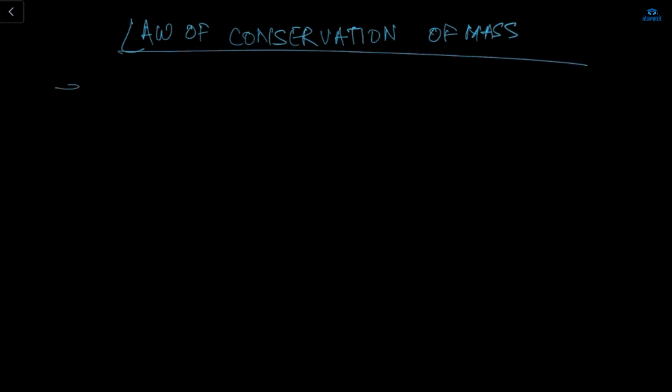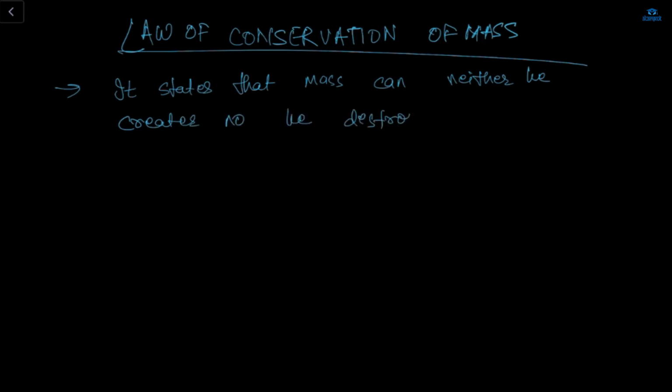Law of conservation of mass. Now, what is the definition of this law of conservation of mass? It states that mass can neither be created nor be destroyed in a chemical reaction. It states what? It states that mass can neither be created nor be destroyed in what? In a chemical reaction.